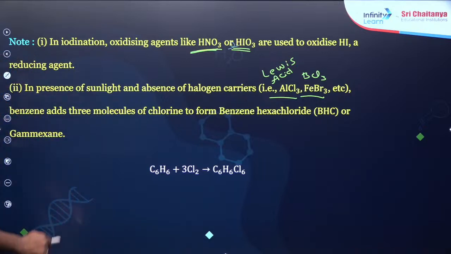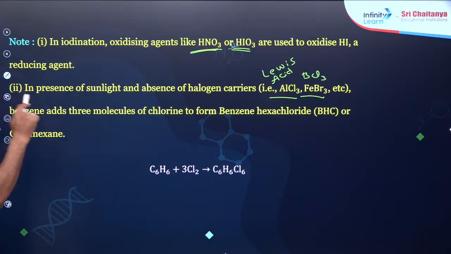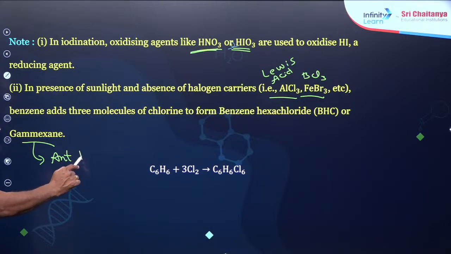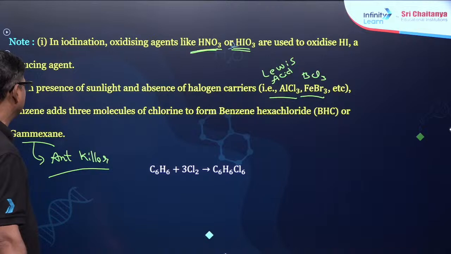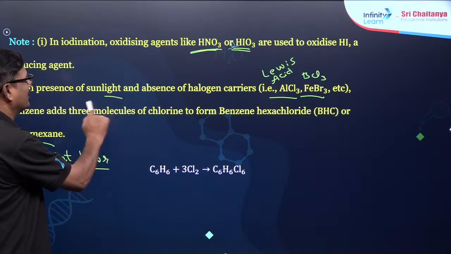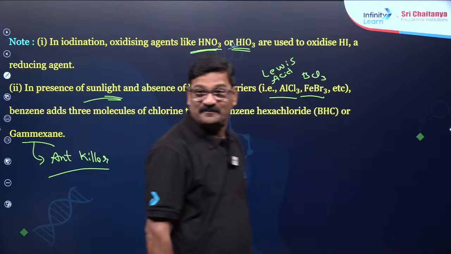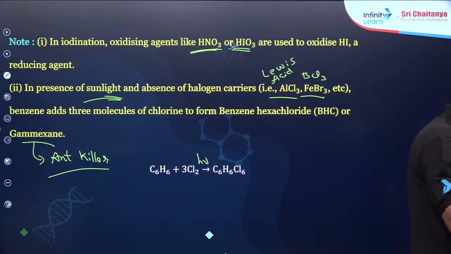And benzene adds 3 molecules of chlorine to form benzene hexachloride. That's a different matter. That is called gammaxane. That is an antikiller. We use this antikiller at house. So this is very, very important. You have to use sunlight for this. समझ में आ रही क्या? Make a note of it. Everybody clear? Make it fast.